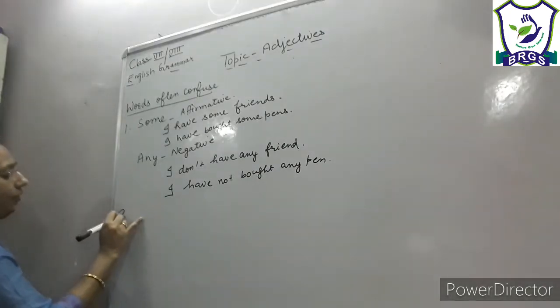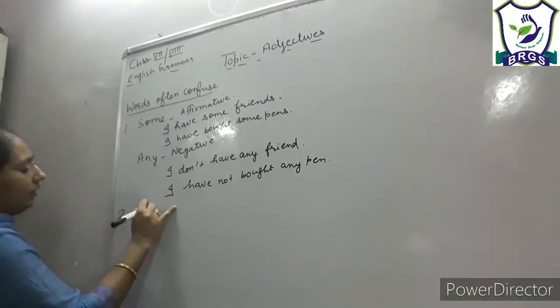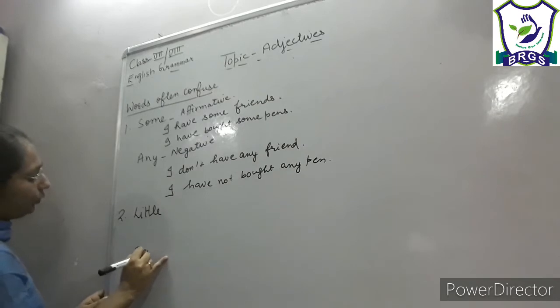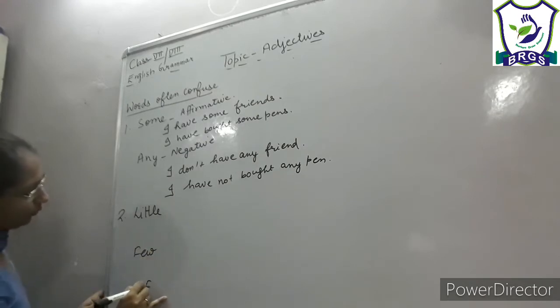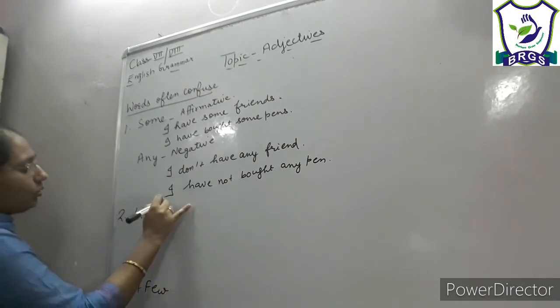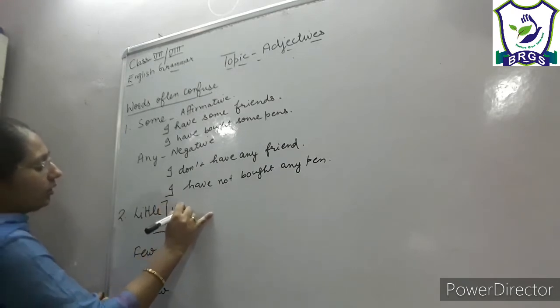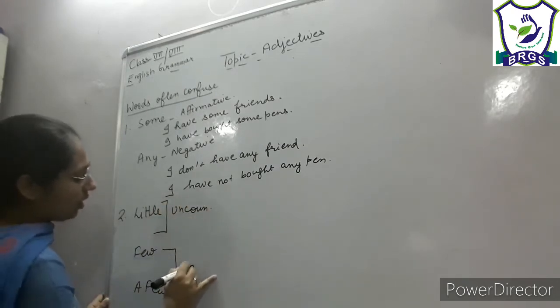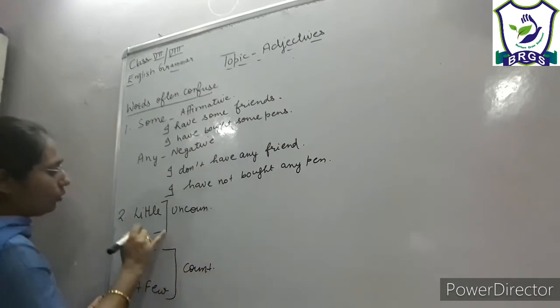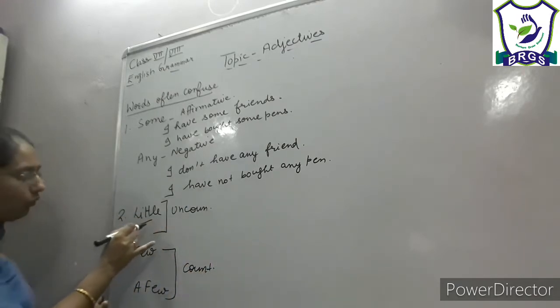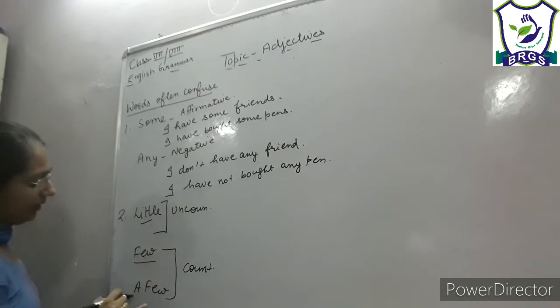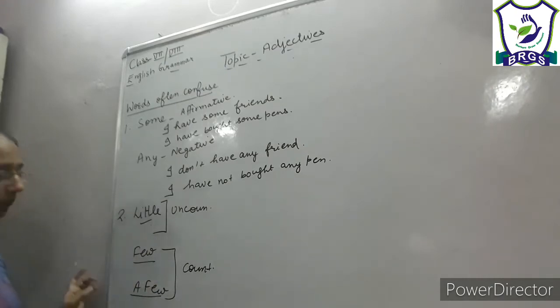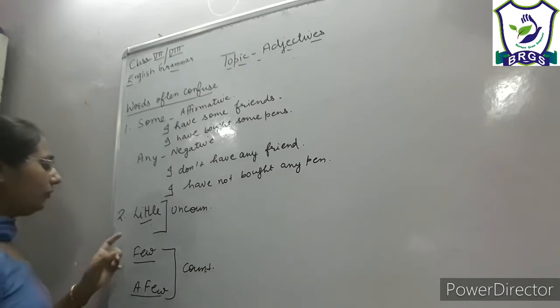Now second, we have little, few, a few, right? Little is used with uncountable nouns and few is used with countable nouns. So it is an adjective of quantity and it is an adjective of number, indefinite numerical adjectives, right?